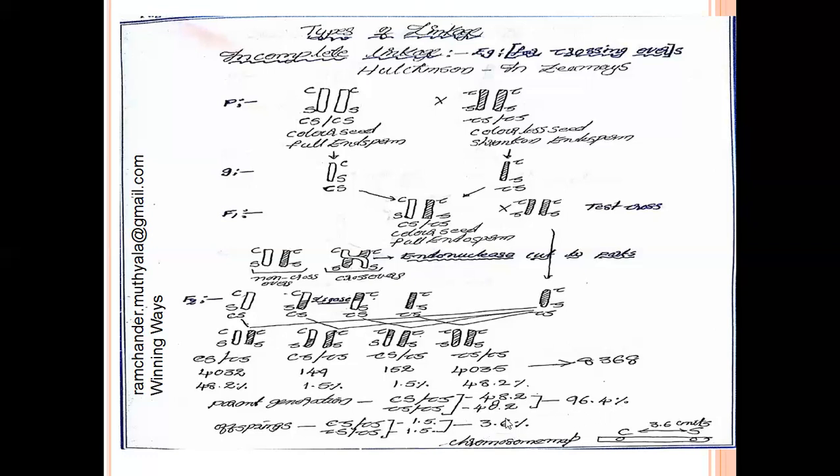It gives the crossing over percentage. The crossing over percentage is 3.6. The crossing over percentage is also explained with a chromosomal map. Between capital C, capital S genes, 3.6 units distance is present. So it is the best example for cytological evidence of crossing over.